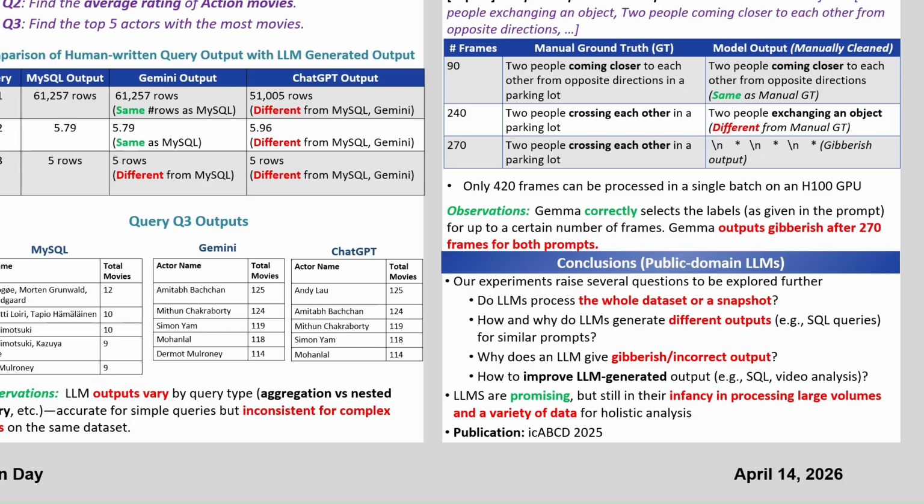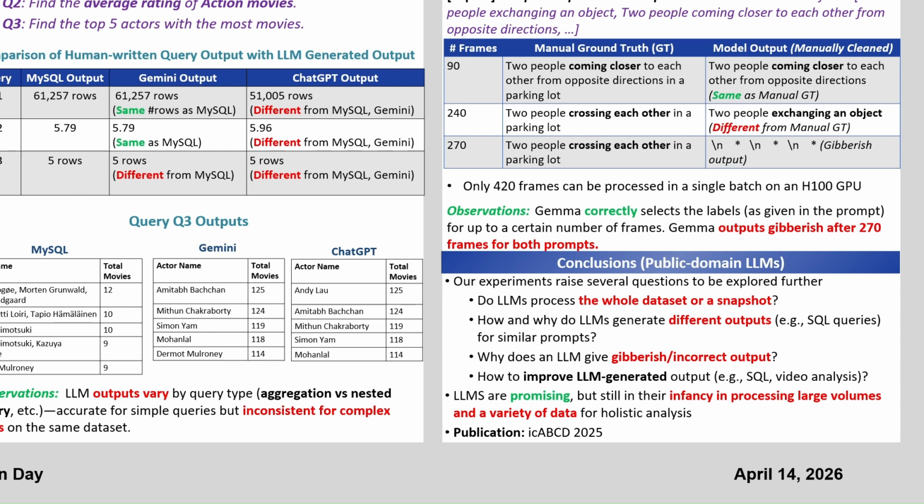In conclusion, we observed that for structured data, LLM outputs vary by query type, accurate for small queries but inconsistent for complex nested queries. For videos, the models work well initially but hit a threshold after which the accuracy reduces and it starts outputting gibberish after a point.